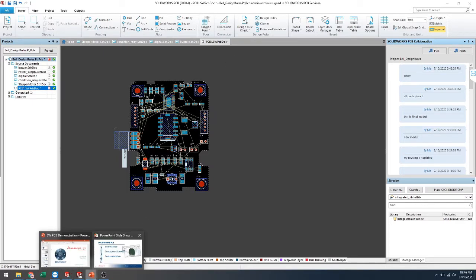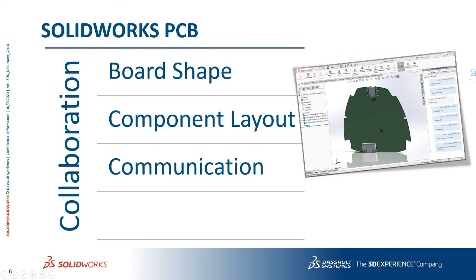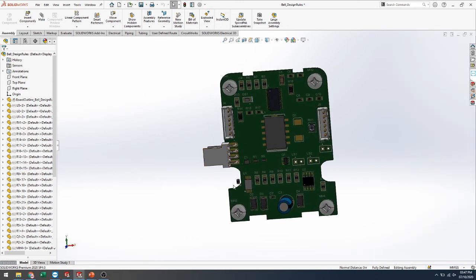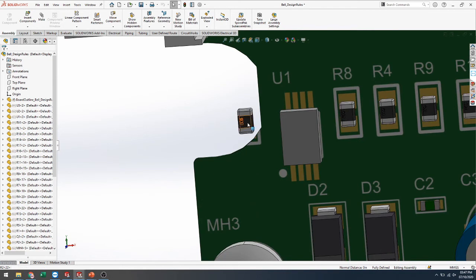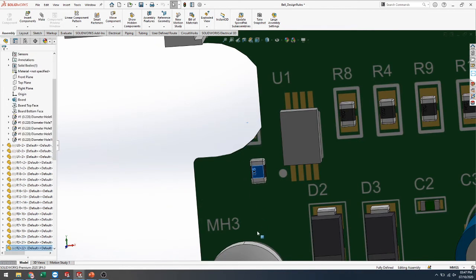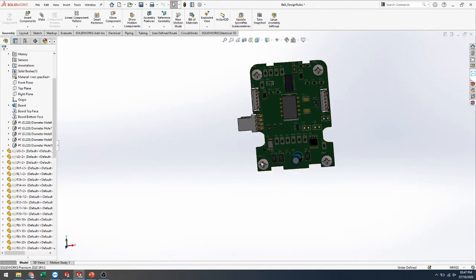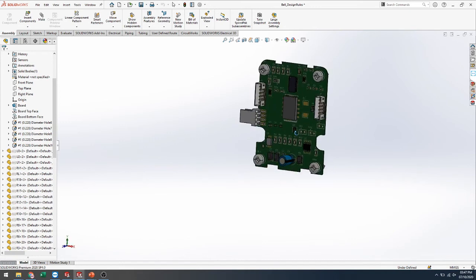So this is the collaboration between PCB and mechanical. You can easily communicate all your information from mechanical to PCB and from PCB to mechanical. Like if you want to change something on the mechanical side, or if a symbol is not in the particular place, I'll select it here and push it from the mechanical side to the PCB side.